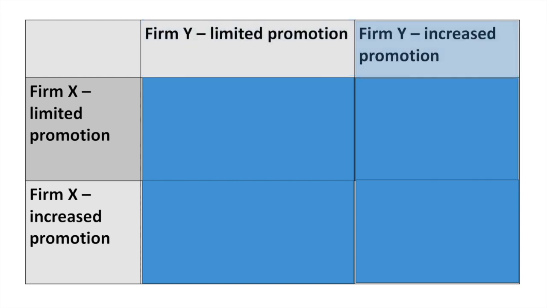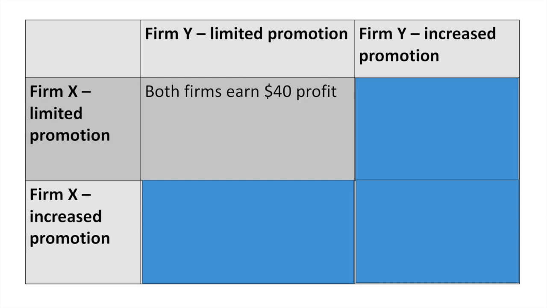In this example, I'll consider two competing firms, Firm X and Firm Y, and the influences on their decisions to increase the level of promotion for their products. First is Firm X, which has the choice to either continue with limited promotion or increase their level of promotion. Firm Y has the same choices. If both firms limit their promotion campaigns, both firms will earn a profit of $40.